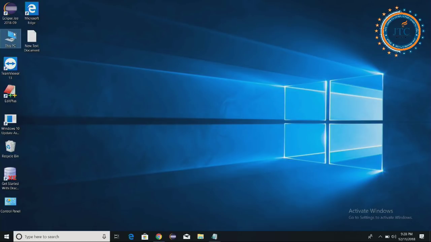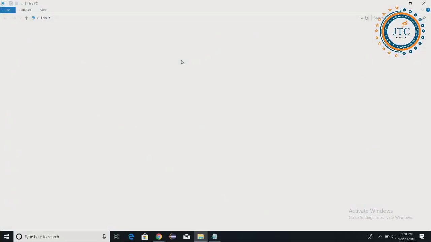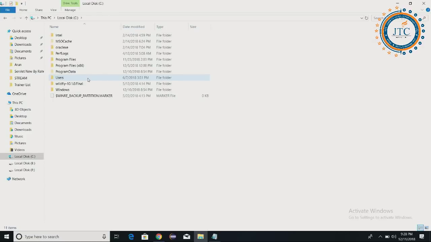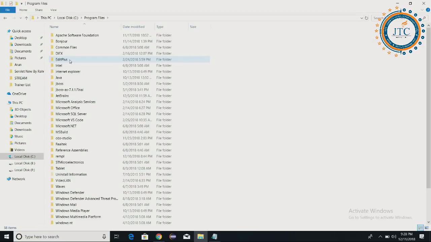I am going to my computer. When you install the JDK, you must get the same thing. I am going into the C drive, then Program Files, and I am finding where the Java is.